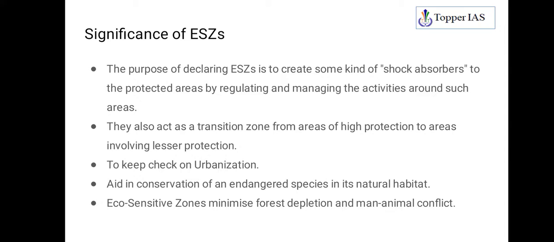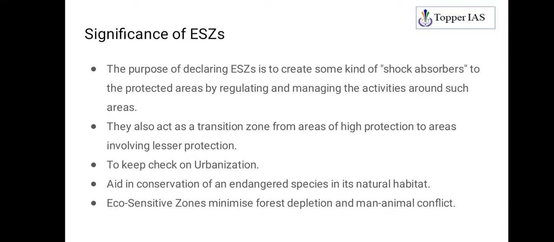Even after that, it is obvious that animals will be moving all around, and it is likely that they might go beyond the national park also. So if you take care of activities even beyond the national park to some extent, this will be helpful for the conservation of wildlife. So it will act as a shock absorber, still helping the conservation of forest and natural animals.